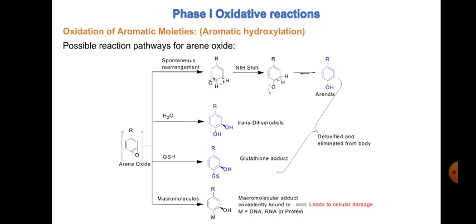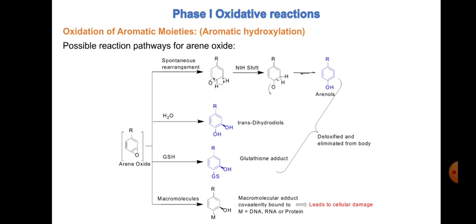If your arene oxide is not getting metabolized by these three possible pathways, there is another possibility that the macromolecules present in our body will react with this highly unstable arene oxide and form a covalently bound adduct.